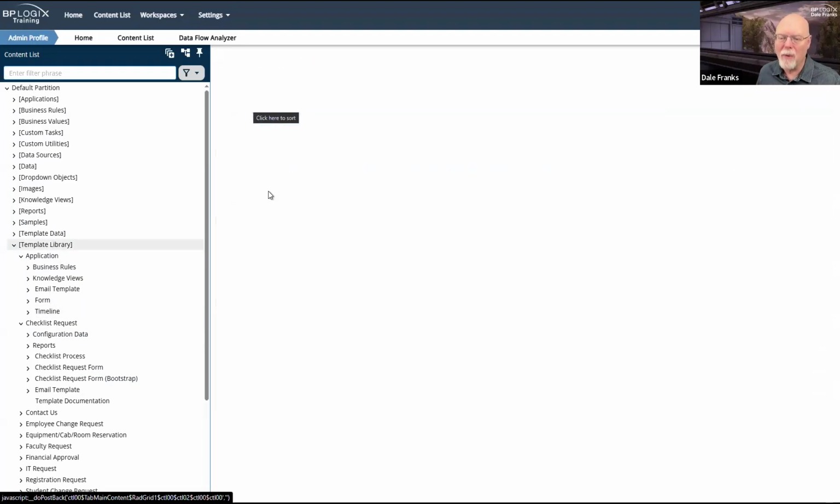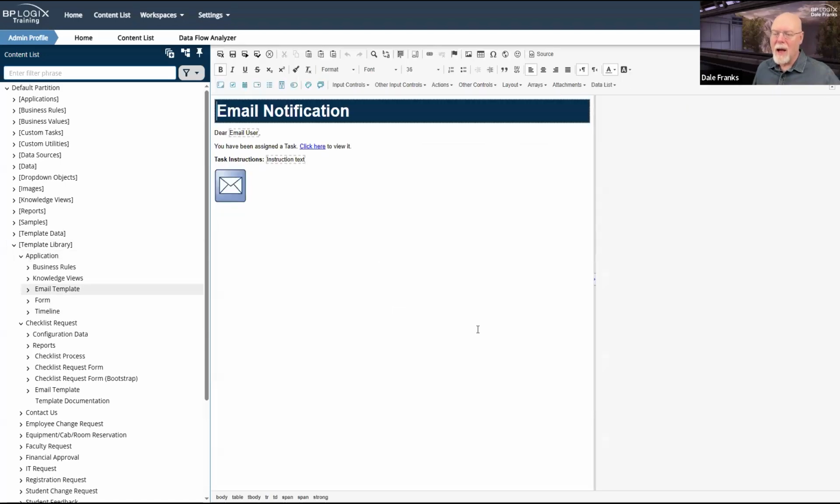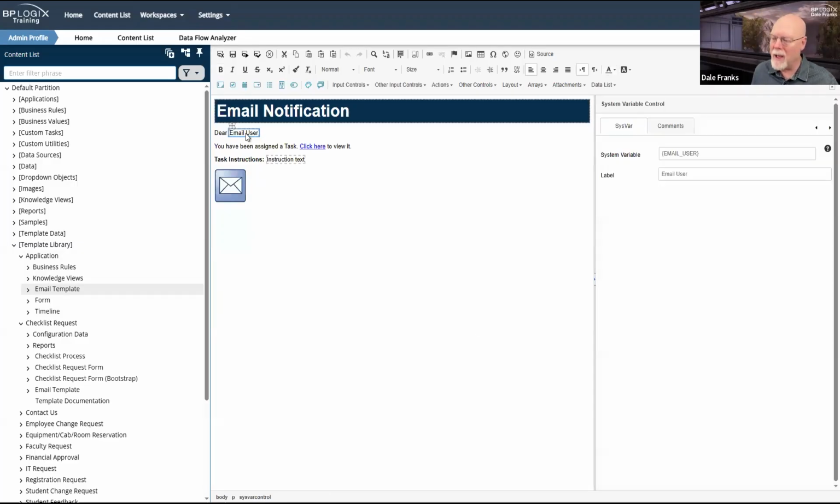And then if we check the email template real quick, well, went up one level too many. If we check the email template real quick, as I said, we get a standard email notification that has all of the basic stuff that makes it work. So I've got my email user system variable to find the name.